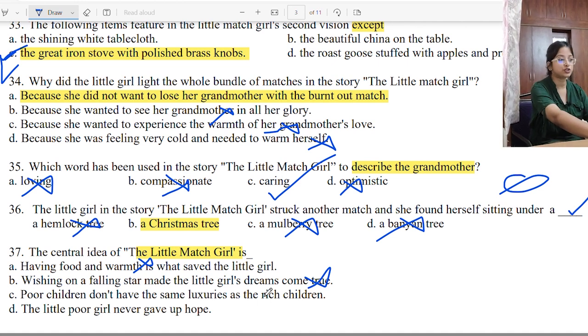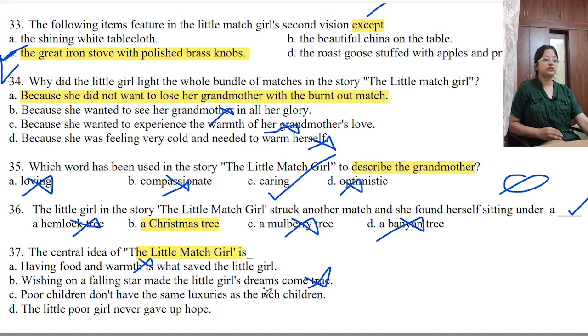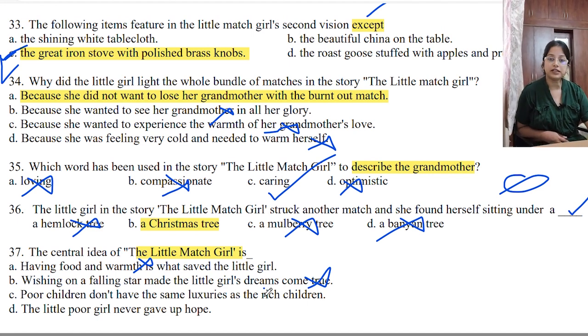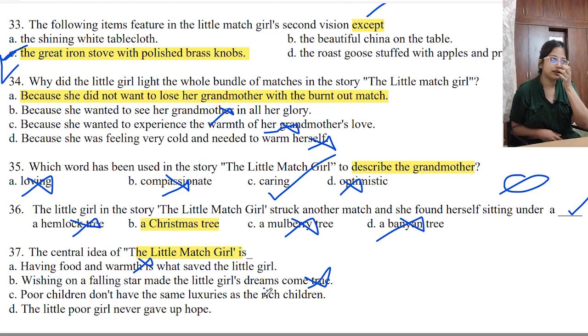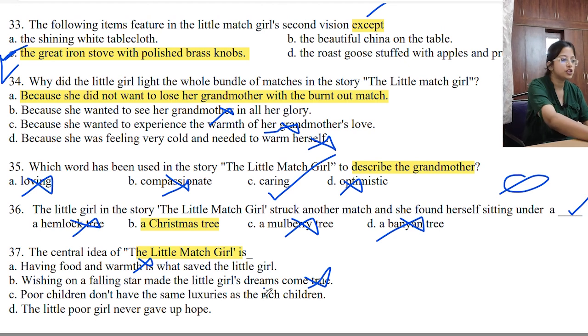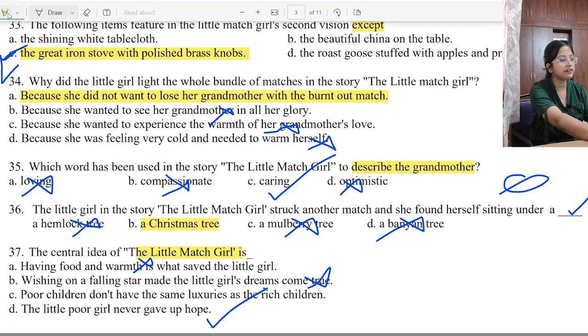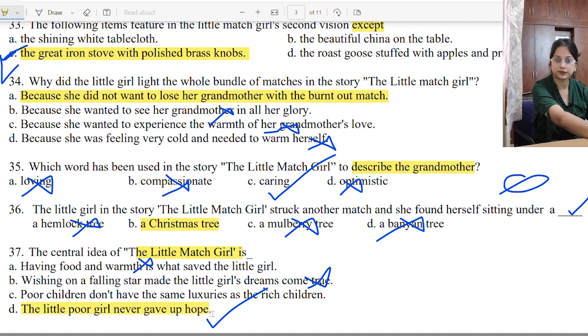The central idea is asked. So A and B are both incorrect. Now think whether C is correct or D. The little poor girl never gave up hope. Of course she didn't. When she died, we also see that she has a smile on her face. So this is going to be the best option. Option number D, that she never gave up hope however much she suffered.